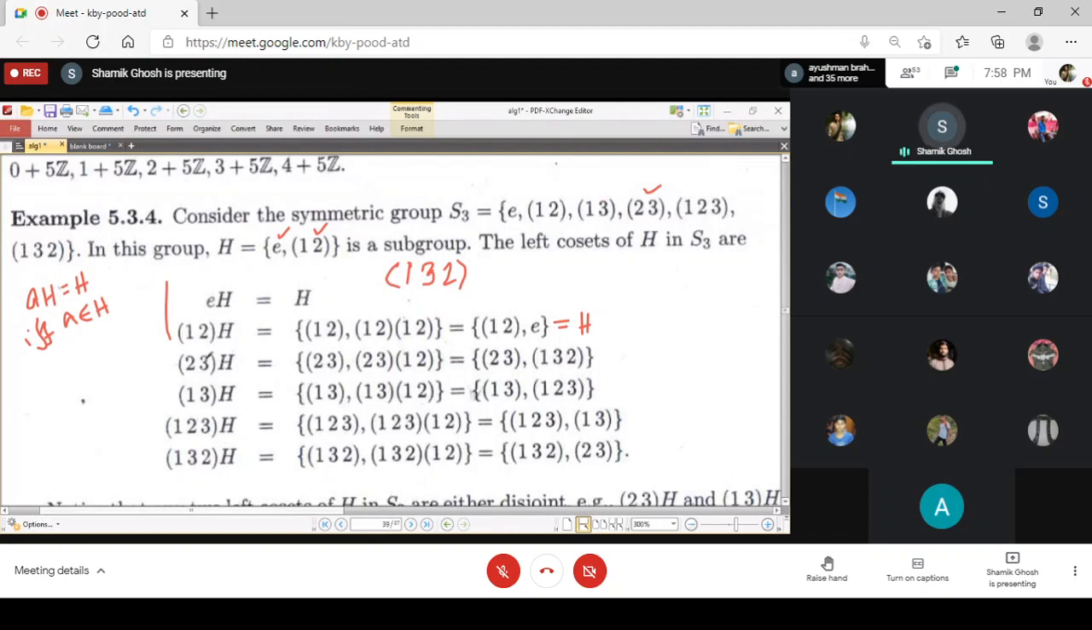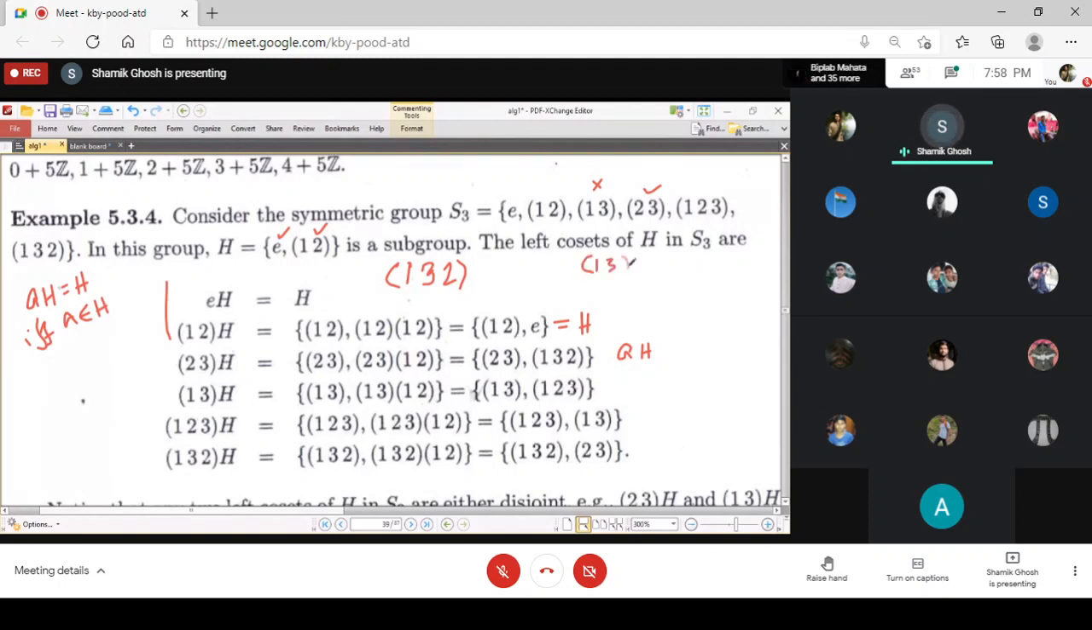So when we take the product of (2 3) with E, it is (2 3), and with (1 2), it is (1 3 2). So this is one coset, (2 3) times H. Suppose I call this aH. Now I am taking this element (1 3). Multiplying with identity gives (1 3), and again (1 3) with (1 2).